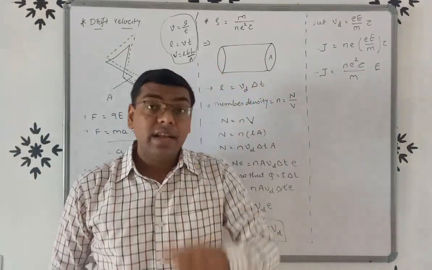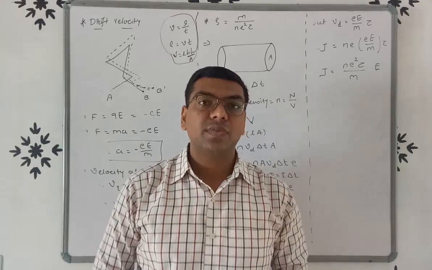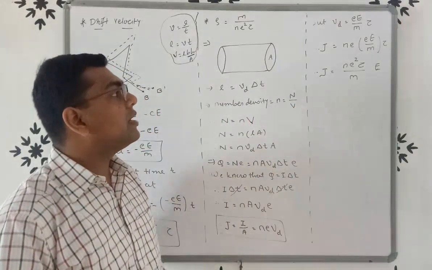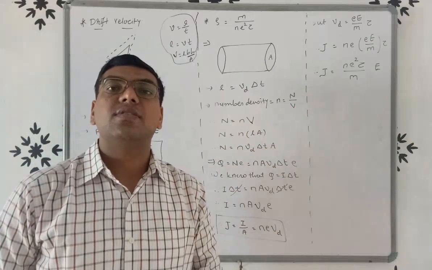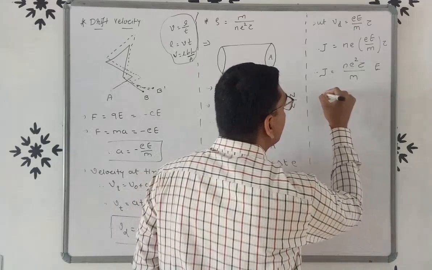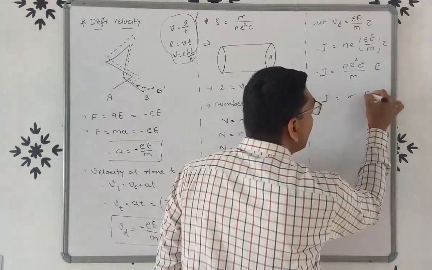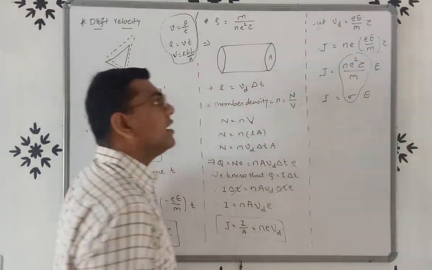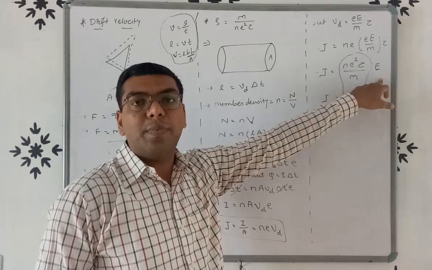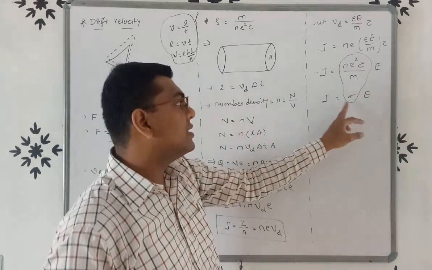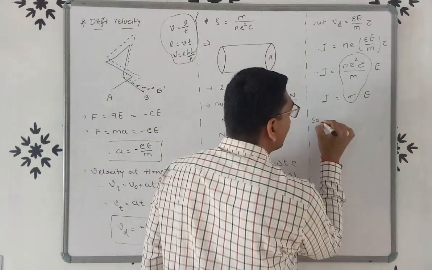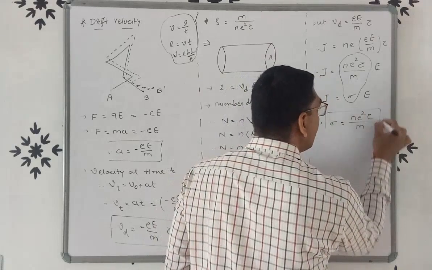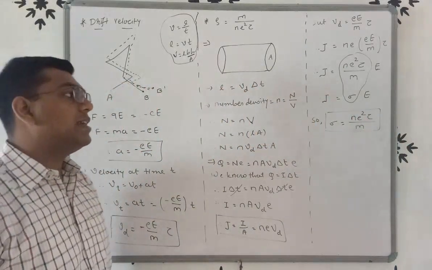Now, in the last lecture we discussed the vector form of Ohm's law, J is equal to sigma E. Here we compare this equation to J is equal to sigma E. J is the same, electric field is the same, so we will get sigma is equal to N e square tau by m. So this is the formula of conductivity.